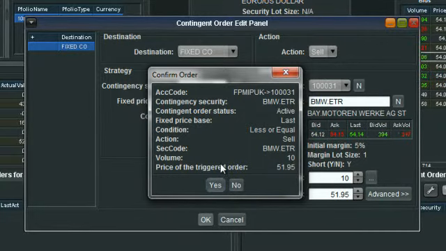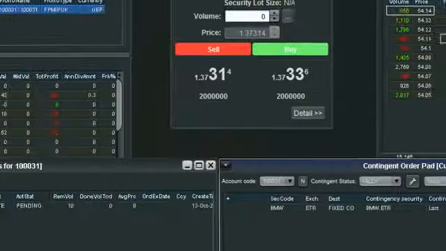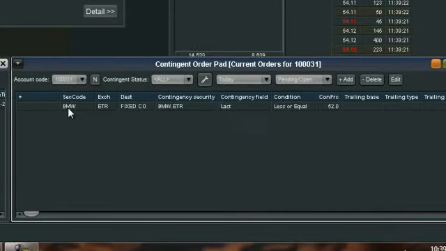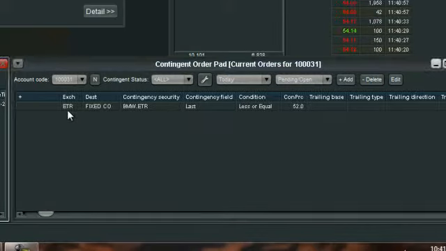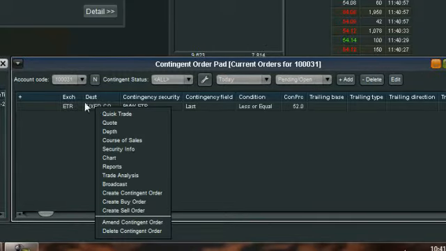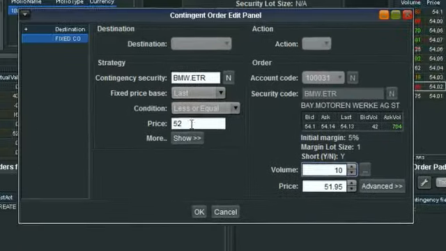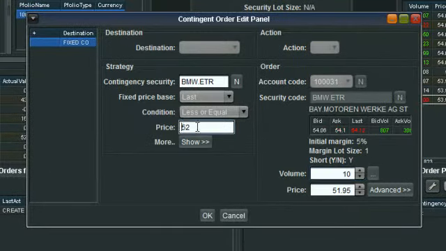Now this isn't going to be triggered at the moment because we have specified a last price less than 52. Therefore, it's going to go straight in to our contingent order pad, you can see here. So that populated straight away. Now that we can see this in our contingent order pad, that's obviously not going to get hit just yet because the current price is 54. So as in a normal order pad, right click on the contingent order to amend the contingent order. It will bring up exactly the same details.